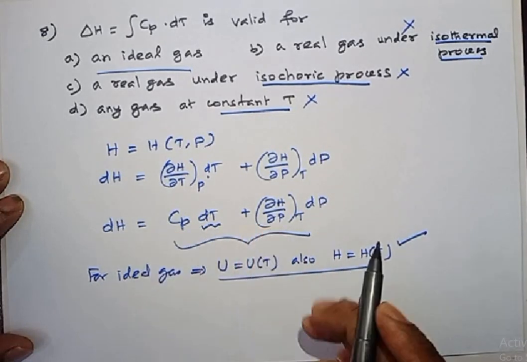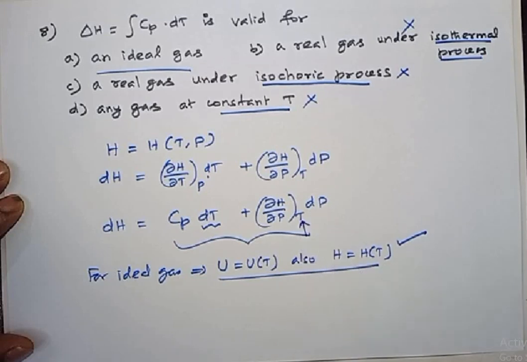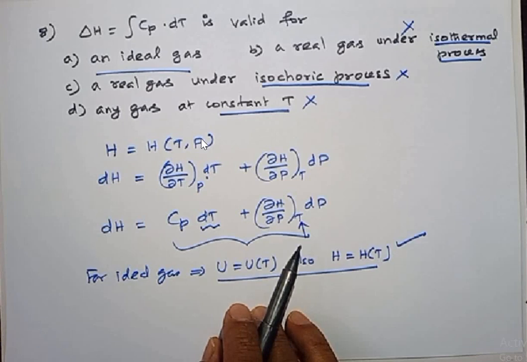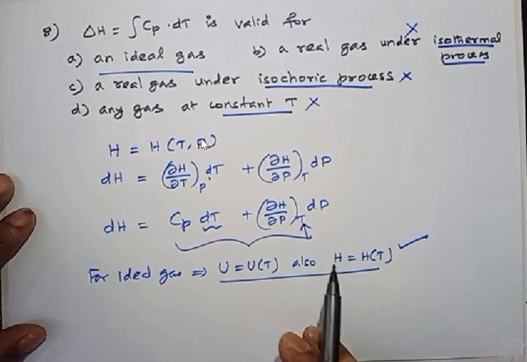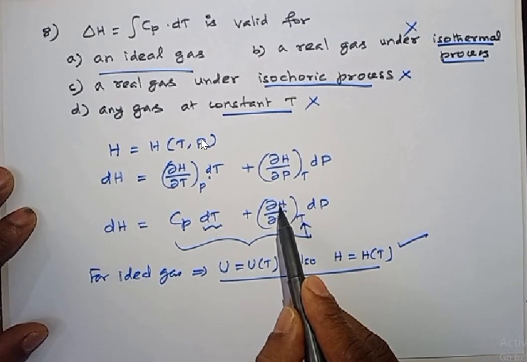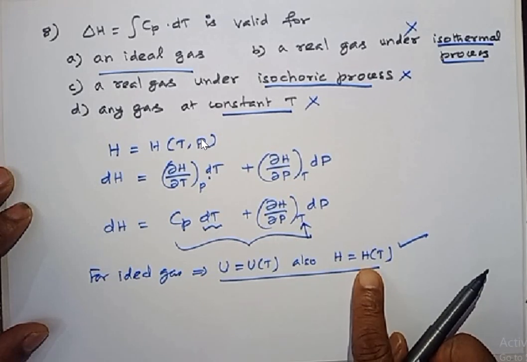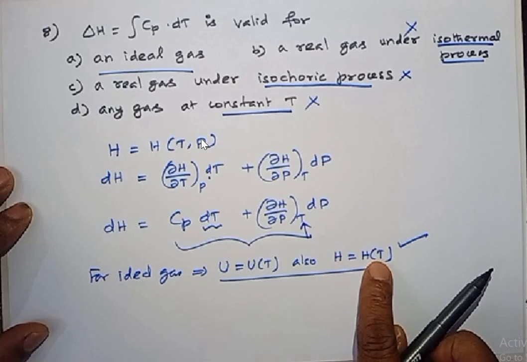So in this expression, we are keeping temperature constant. If temperature is constant, then change in enthalpy becomes 0. Enthalpy depends only on temperature.